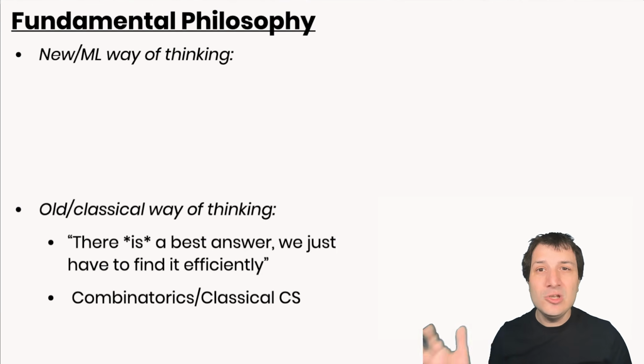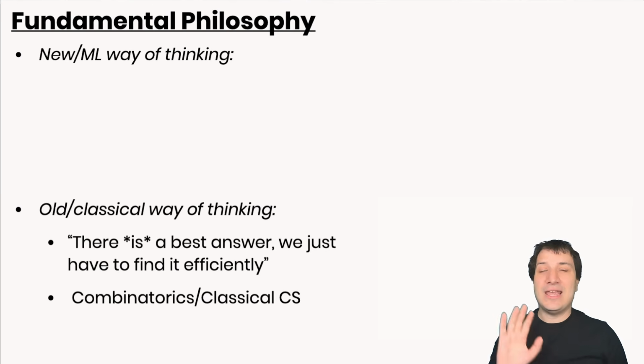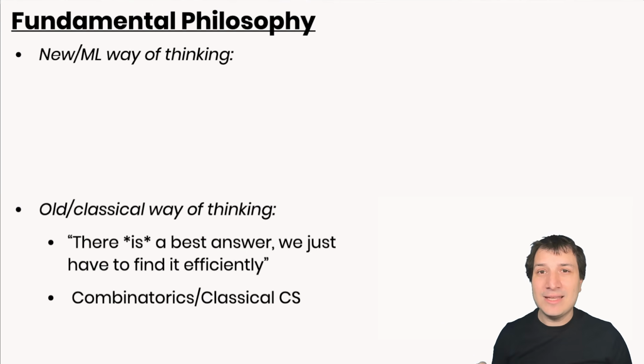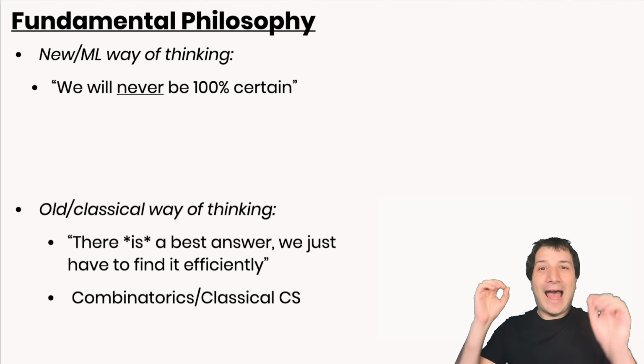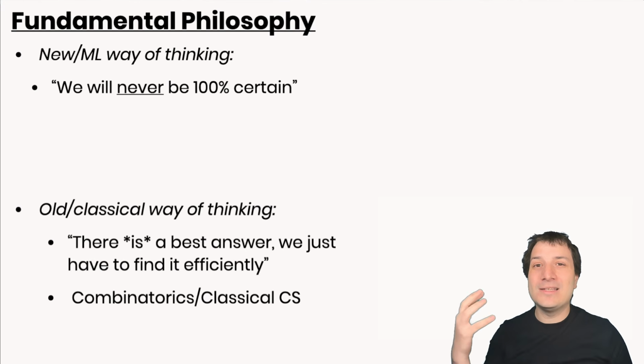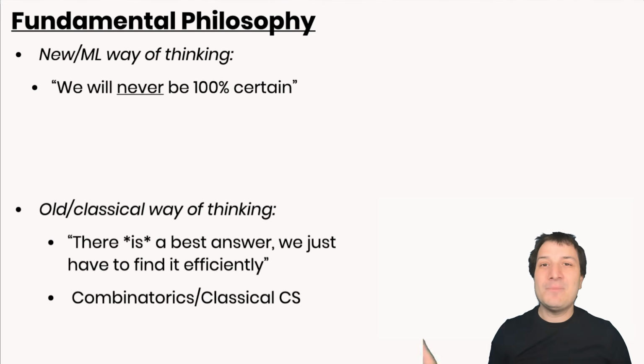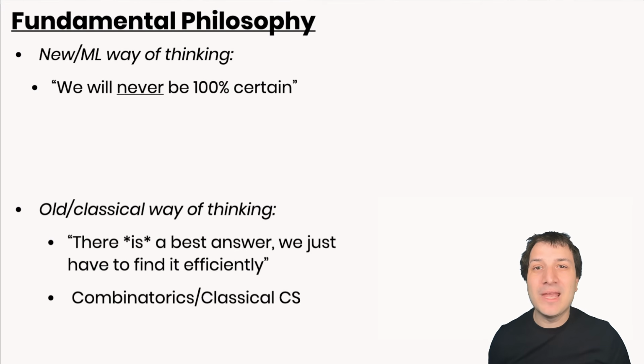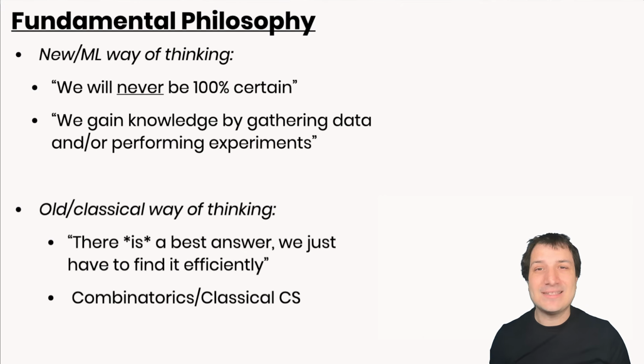And I think this is the new kind of machine learning way of thinking about things. We're going to completely throw out this idea that there is a best answer, and we're going to think about things in terms of uncertainty. We're going to really embrace the uncertainty. So the way I think about it is like this. We will never, ever be 100% certain what is the best possible move. We are just going to give up this notion of the best move completely, and we're going to think in terms of evidence and knowledge.